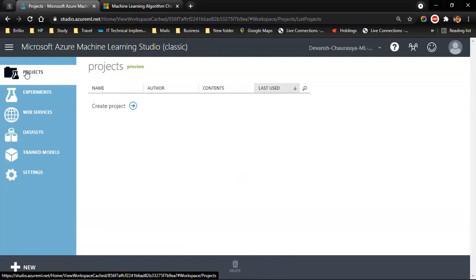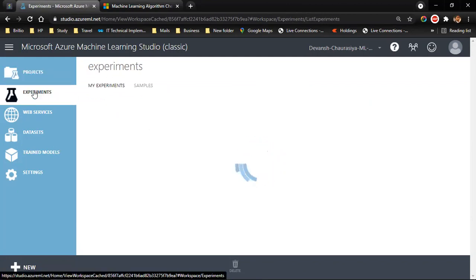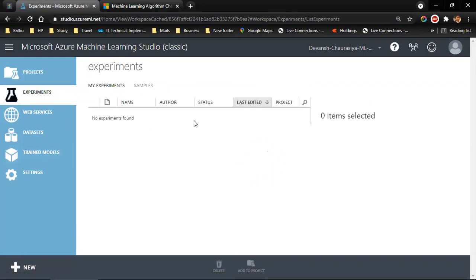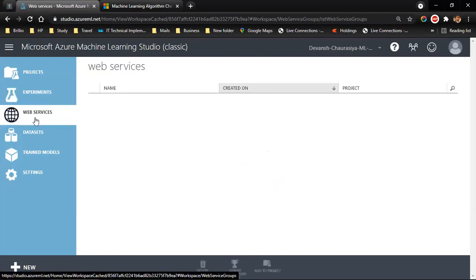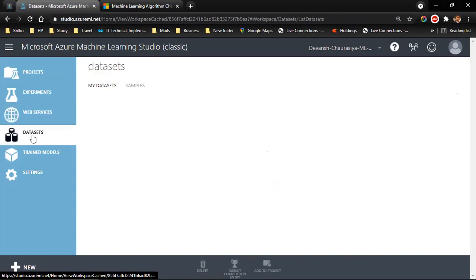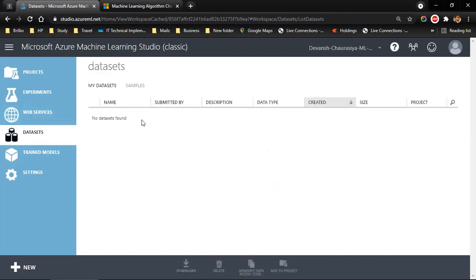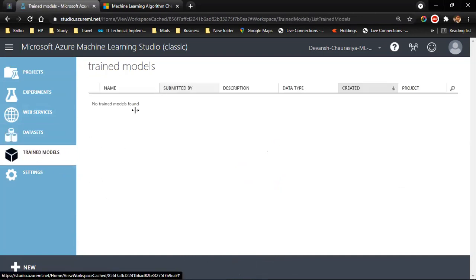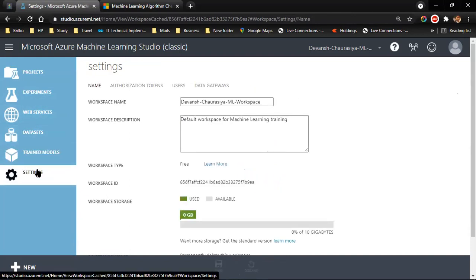Right on the top on the left side you have projects. I can create a project. This is the most important page, experiments. I will be calling it the experiment canvas or just canvas. Then web services, for when we will be deploying our machine learning model. Datasets is where you see the data that you have uploaded. Trained models: right now we don't have any model. And then we have settings.